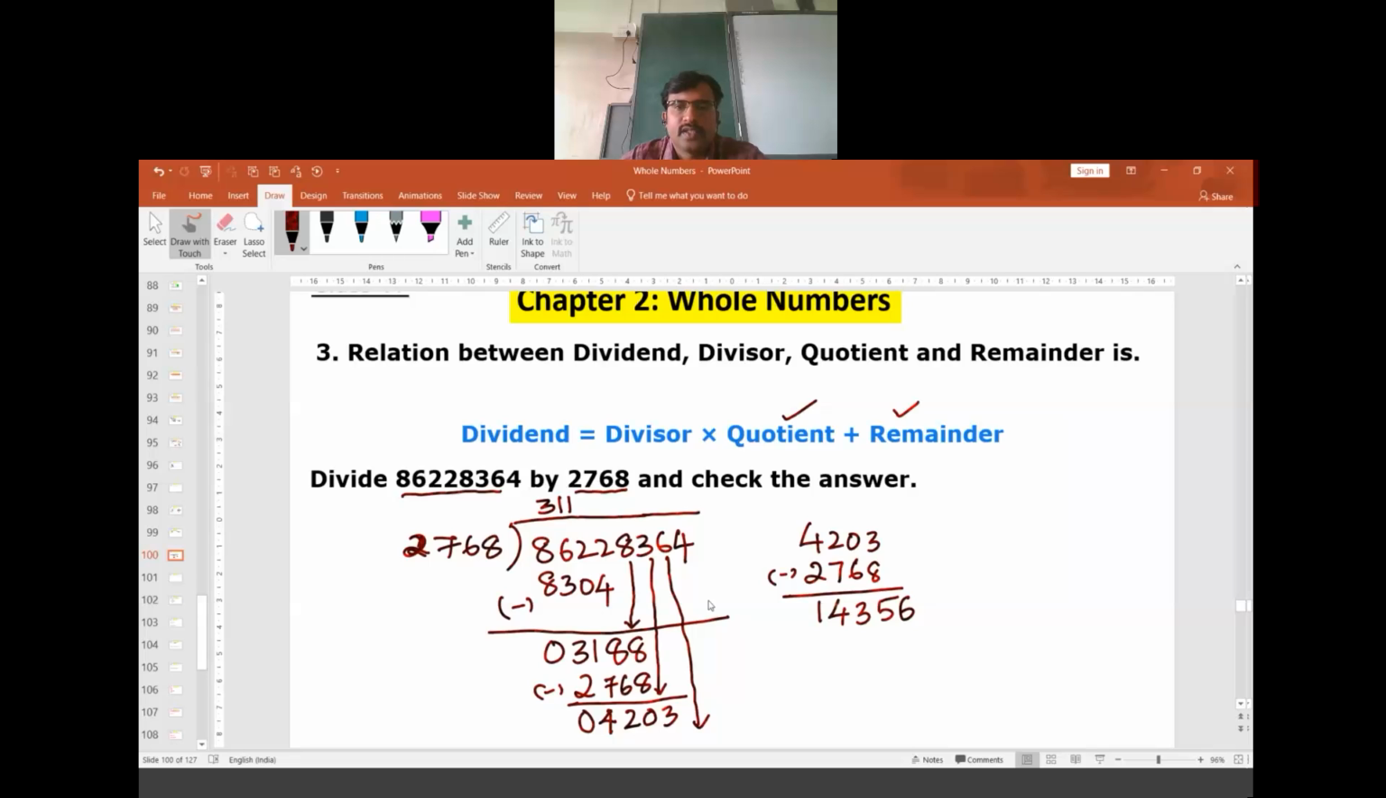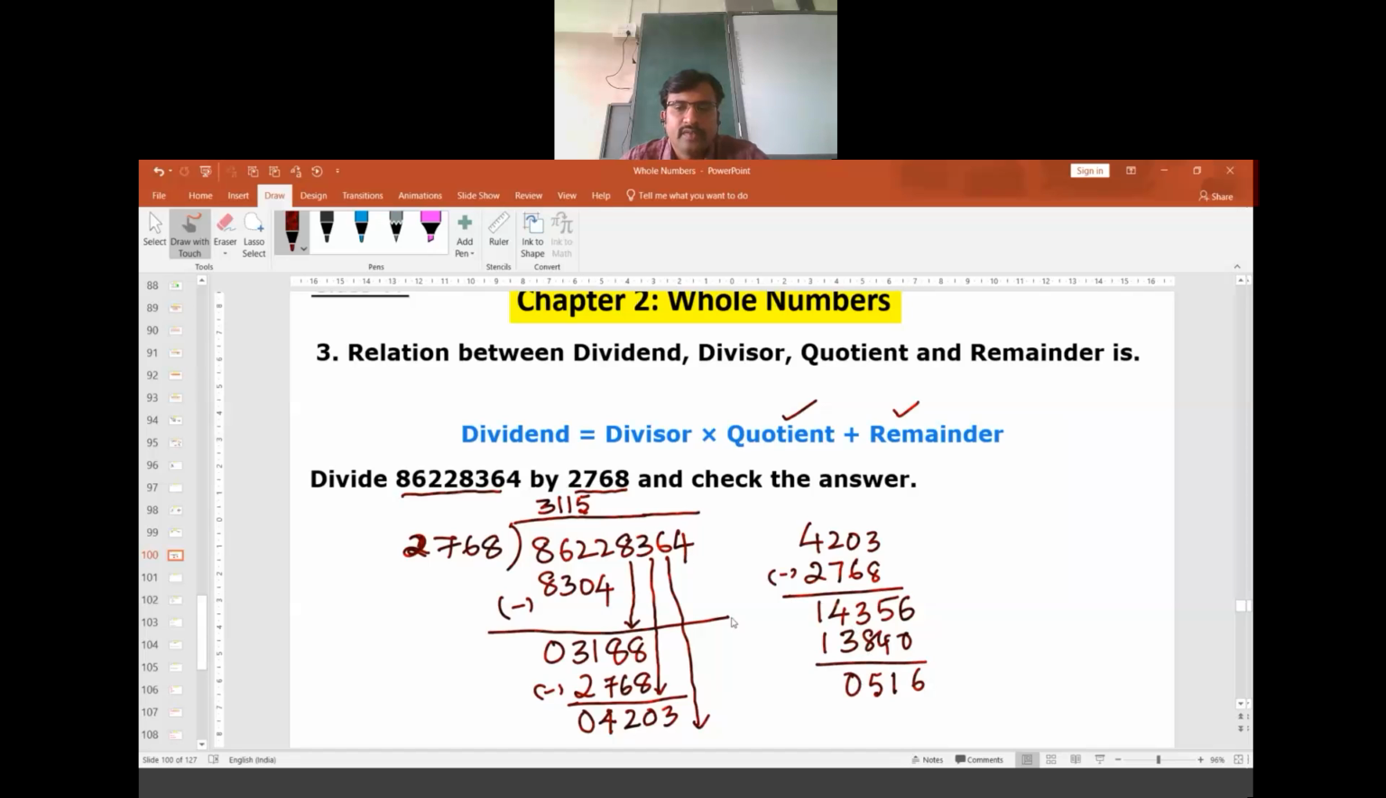When I do 5 times, it is possible to divide. What is 2768 multiplied by 5? This will be 13,840. Now you subtract. 6 minus 5 is 1. 13 minus 5... 13 minus 8 is 5. 3 minus 3 is 0.